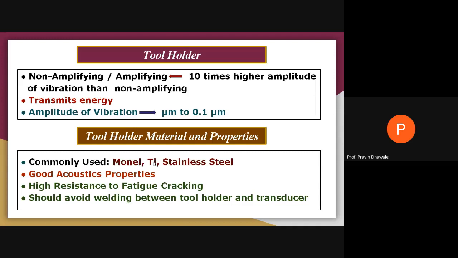So this slide focuses on the two types of tool holder, amplifying or non-amplifying. What are the advantages of an amplifying tool holder, and how much amplitude of vibration will be produced by using it. Also, we discuss certain properties that the tool holder material should have, and which type of material is to be used for the tool holder. Commonly monel, titanium and stainless steel are used as the material for the tool holder. Write down the information regarding the tool holder.